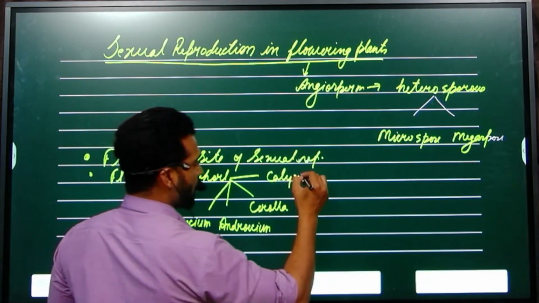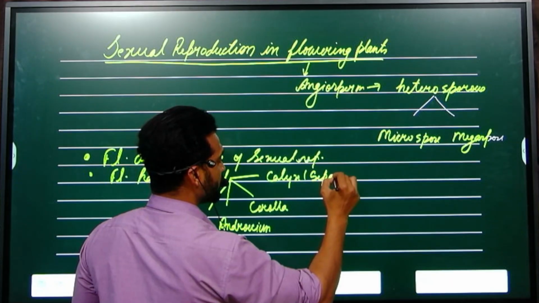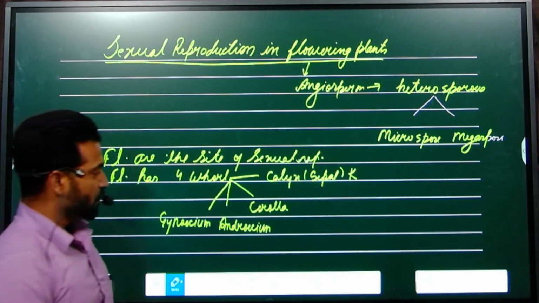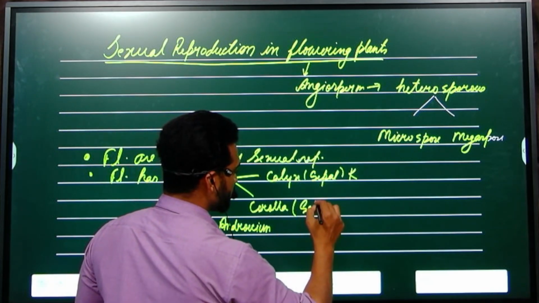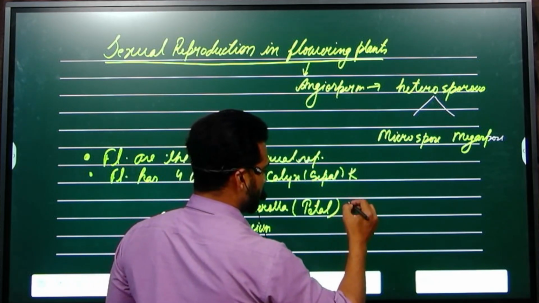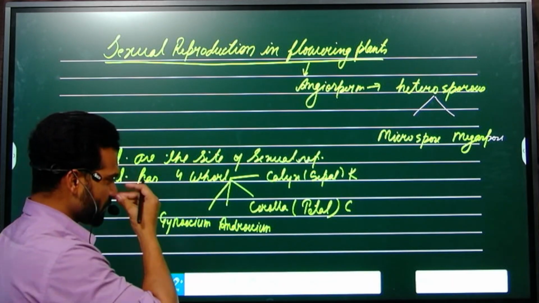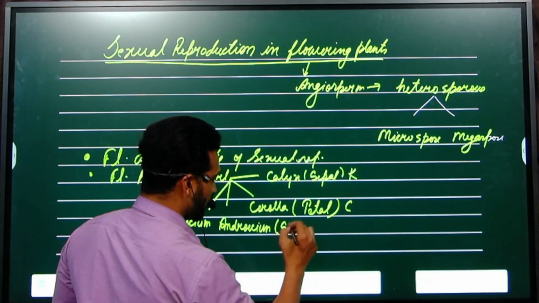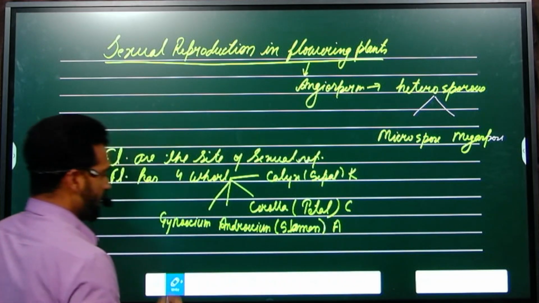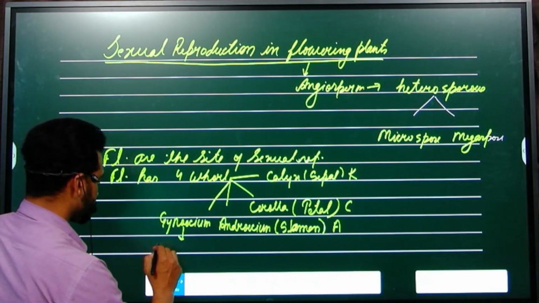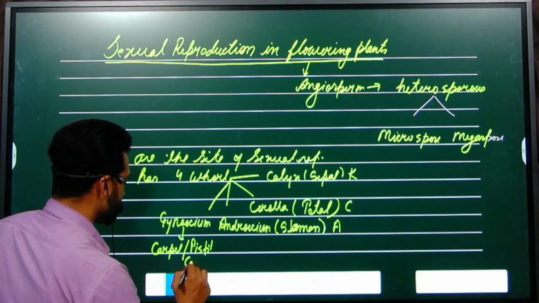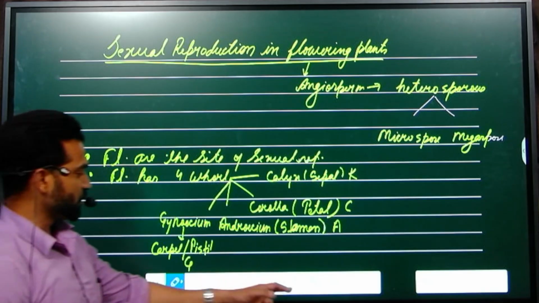The unit of calyx is called sepal and it is denoted by K. The unit of corolla is called petal and it's denoted by C. The unit of androecium is called stamen, represented by A. And the unit of gynoecium is called carpel or pistil, represented by G. So these are the simple representations of whorls.